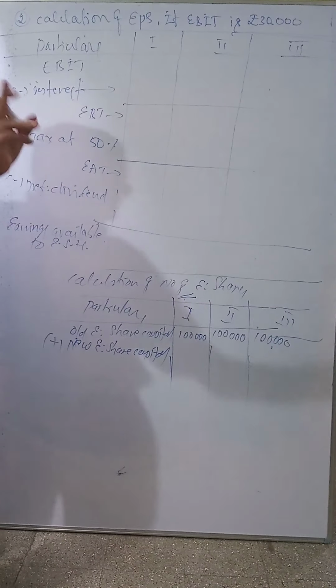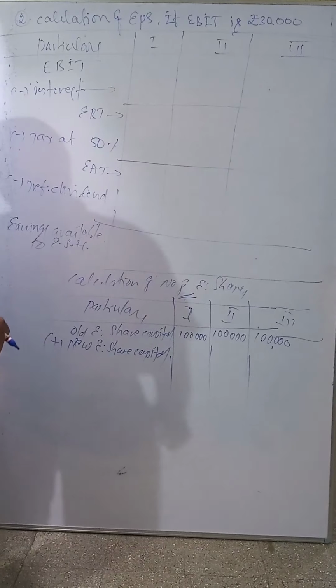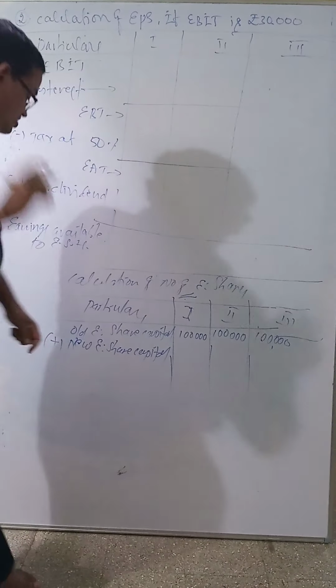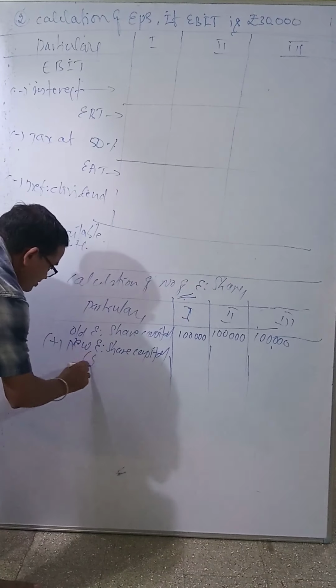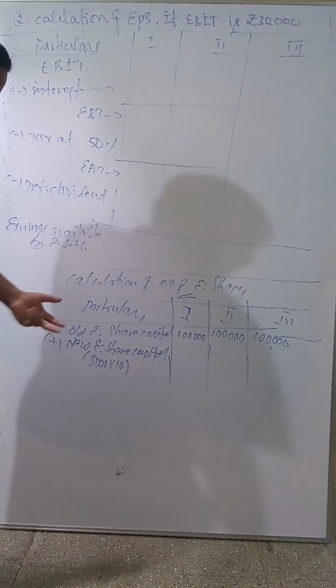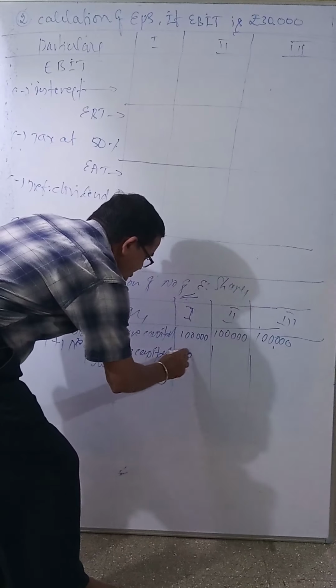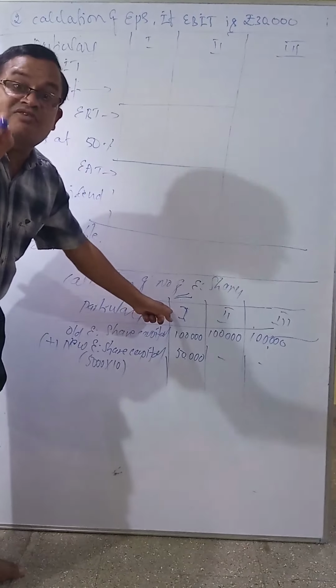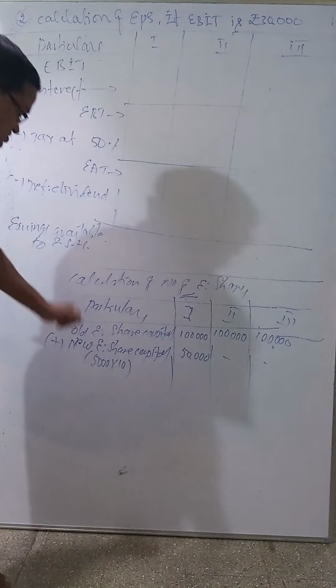First point: issue of 5,000 equity shares of rupees 10 each. New equity: how much? 5,000 equity shares of rupees 10 each is 50,000. This is the first point, because they gave it first, that is the first plan.